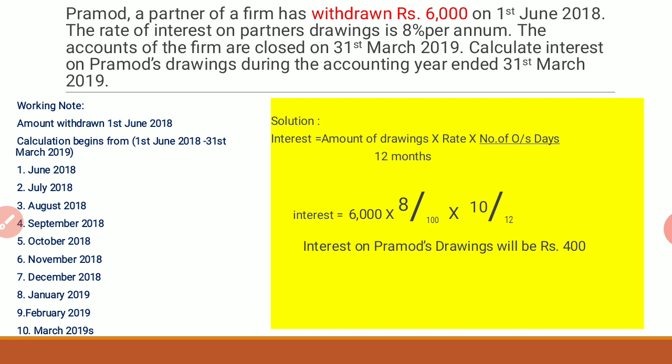Now apply the same in the formula. Interest is equal to amount of drawings into rate into number of months divided by 12. What is the amount of drawings? It is nothing but 6,000 rupees.